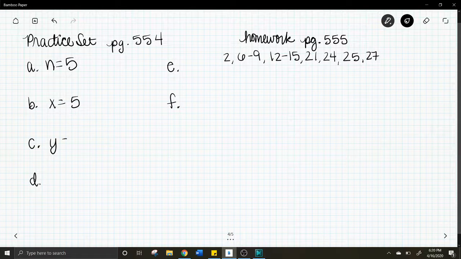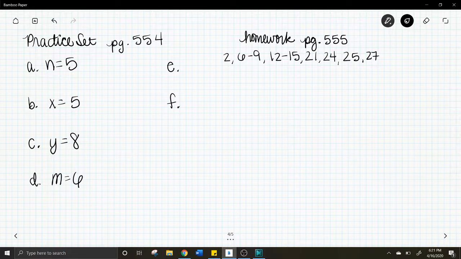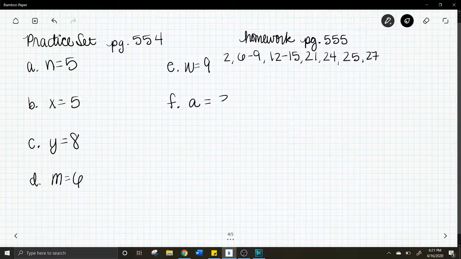C, y equals 8. Letter D was m equals 6. Letter E, w equals 9. And letter F, as we did together, a equals 3.